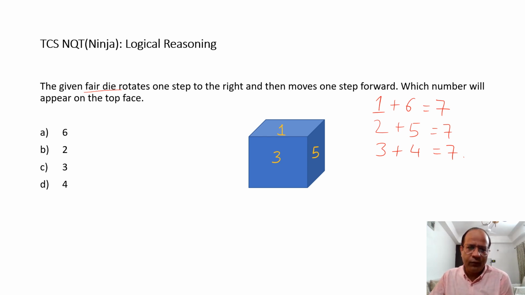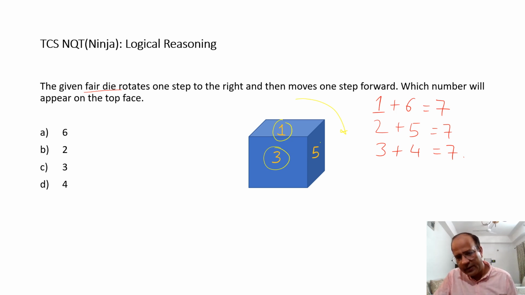So first it moves towards the right. When it goes towards the right, this face would remain as it is. So this face 3 would remain as it is. But what will happen with the top face 1, where this 1 is written? The 1 is going to come in place of 5.